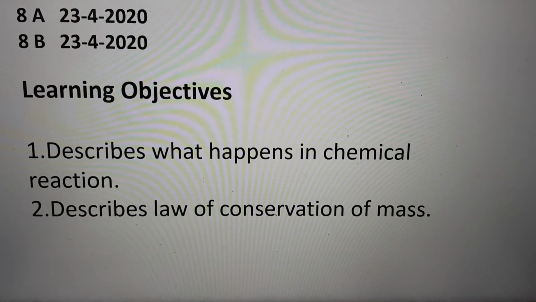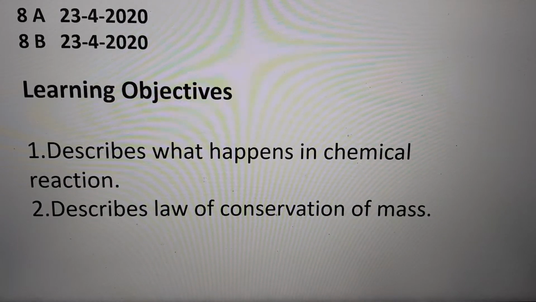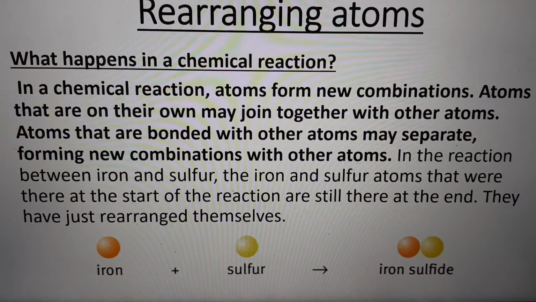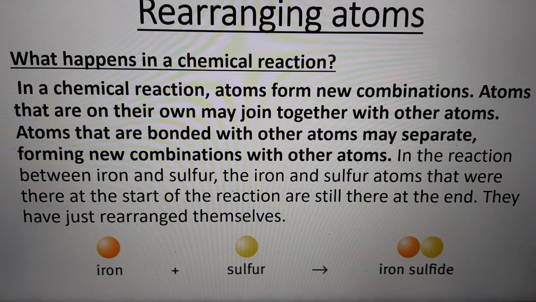Good morning, students. Today we are going to learn what happens in a chemical reaction and the law of conservation of mass. In a chemical reaction, atoms form new combinations. Atoms that are on their own may join together with other atoms. Atoms that are bonded with other atoms may separate, forming new combinations with other atoms.